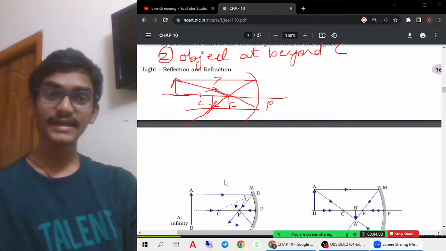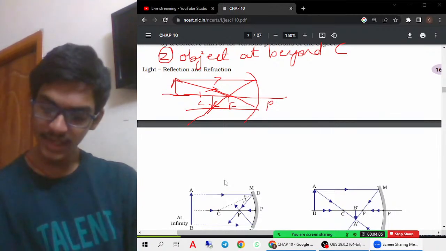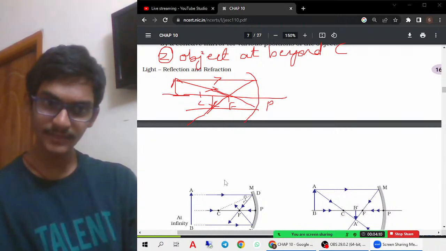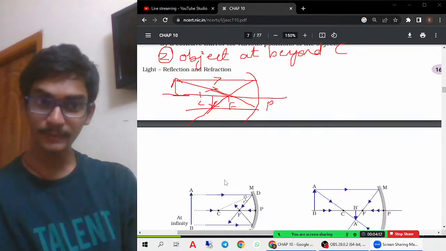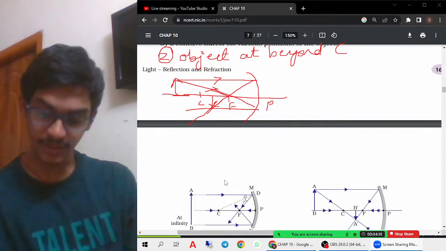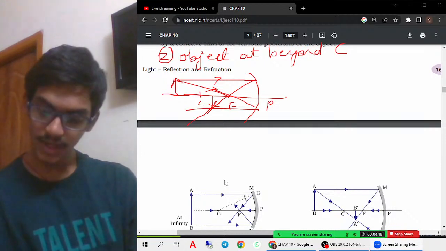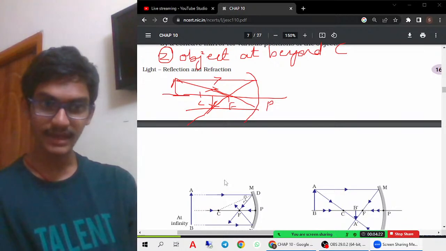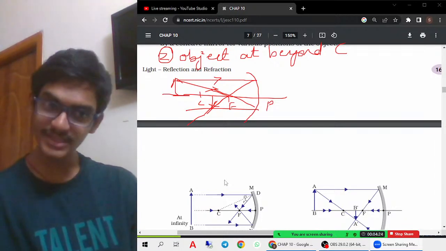So here we are taking 2 light rays. One light ray is drawn parallel to the principal axis. After striking the mirror, it passes through the focus. One more light ray is traveling through the focus. After striking the mirror, it will travel parallel to the principal axis. If you see, both light rays are meeting here. Therefore, the image is formed there.